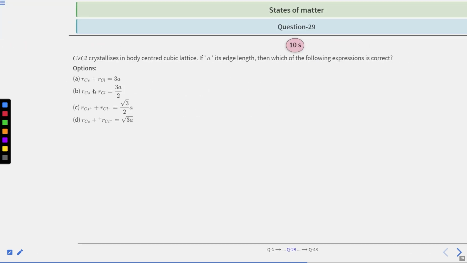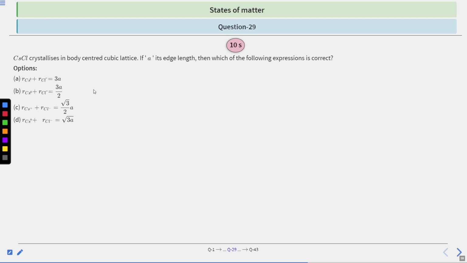Moving on to question number 29. Cesium chloride crystallizes in body-centered cubic lattice. If a is the length of edge, then which of the following expressions is correct? r of Cs plus r of Cl will be 3a, 3a by 2, root 3 by 2 a, or root 3 a. You have 10 seconds to solve this question. After that, we will see the answer.